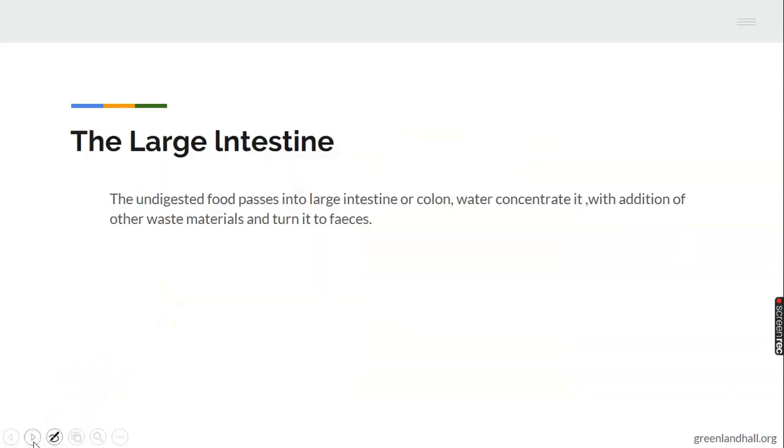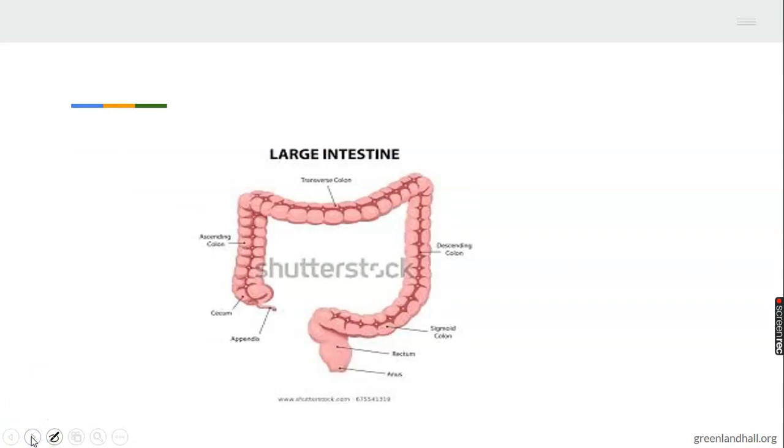The large intestine: you can see the undigested food passes through the large intestine, where water concentrates it and turns it into feces. So the undigested food will now pass through the large intestine, which is also called the colon. Then water and other material will join with it to turn into feces. Then that's the diagram of the large intestine.